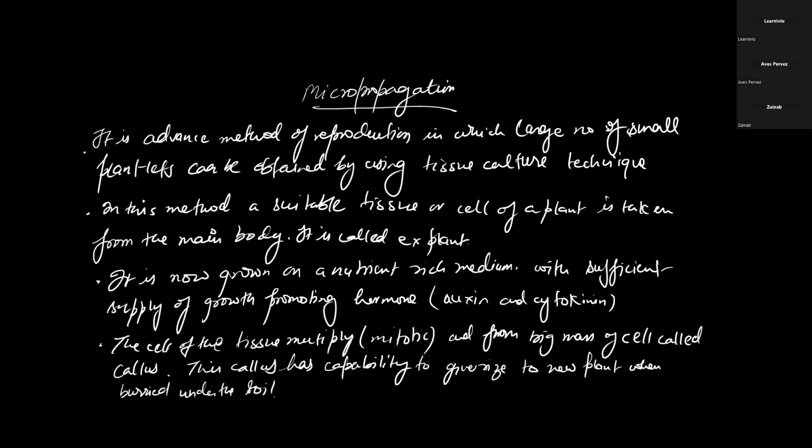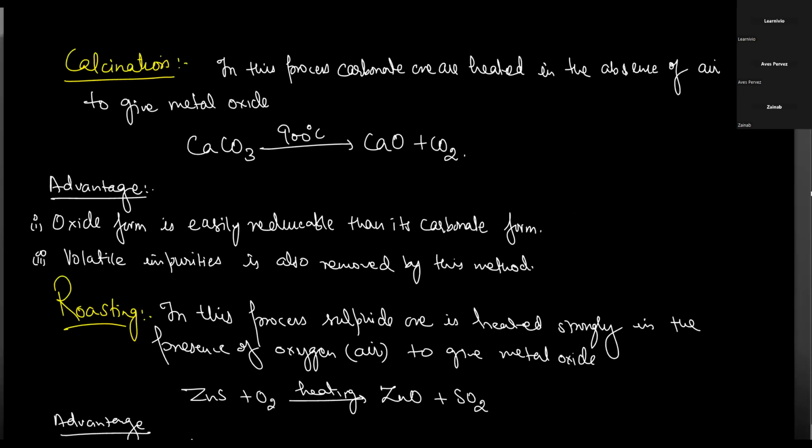Sir, till advantages of roasting and calcination.